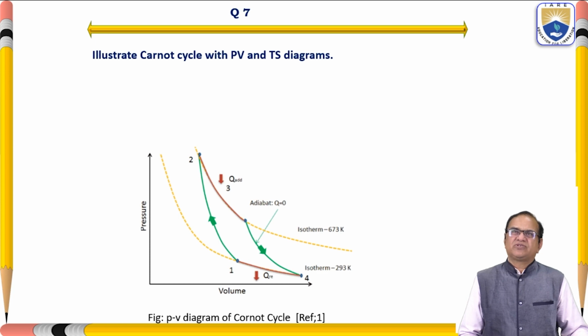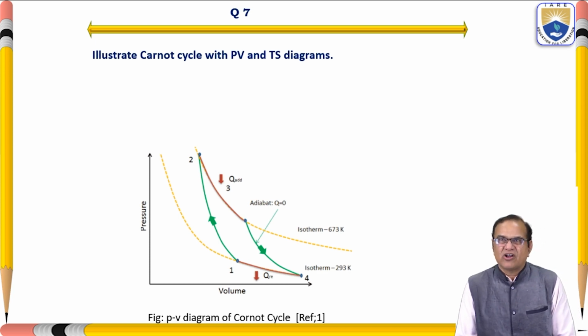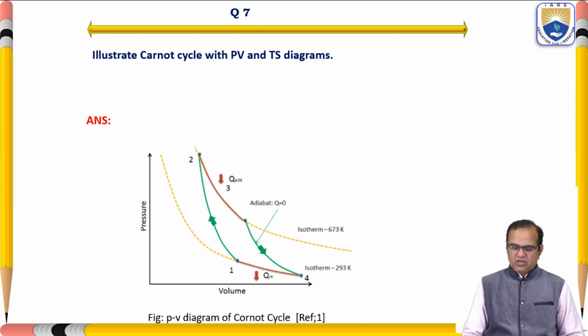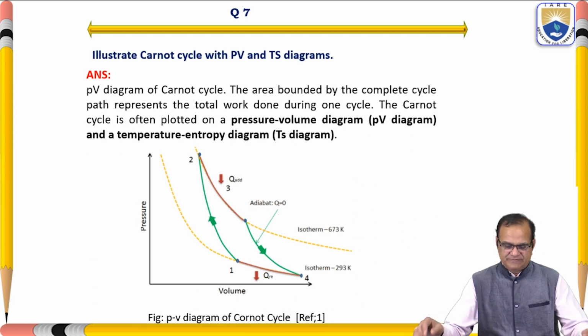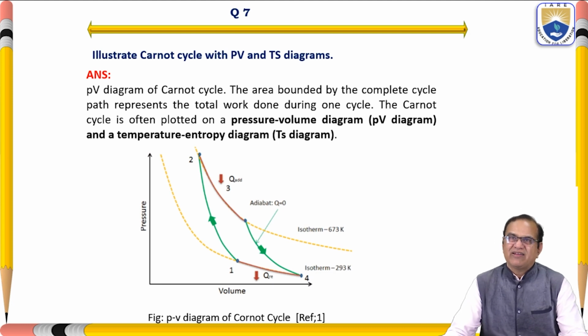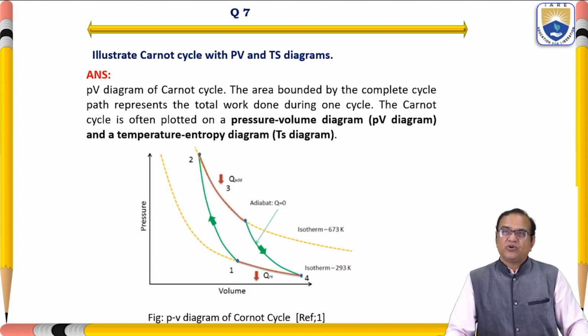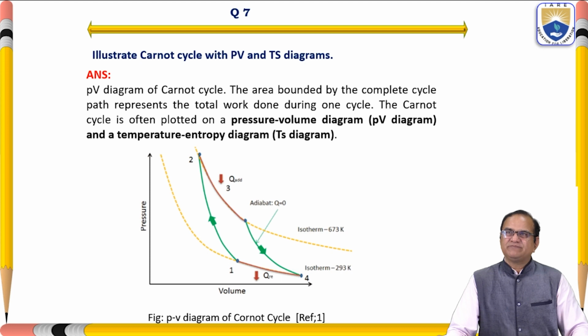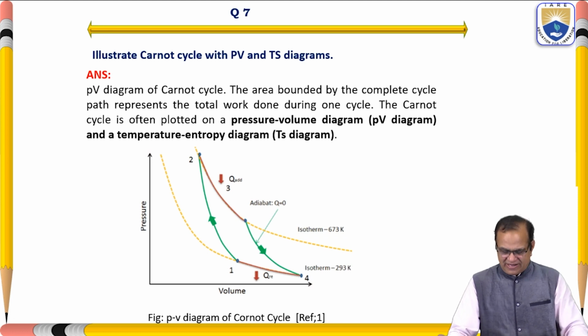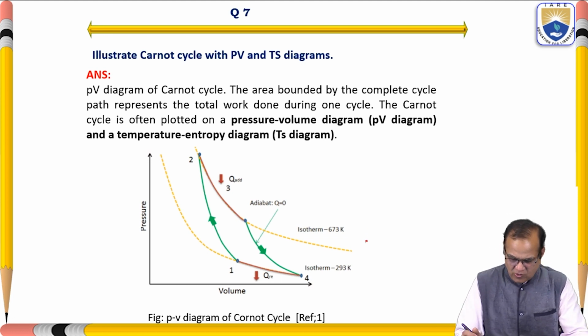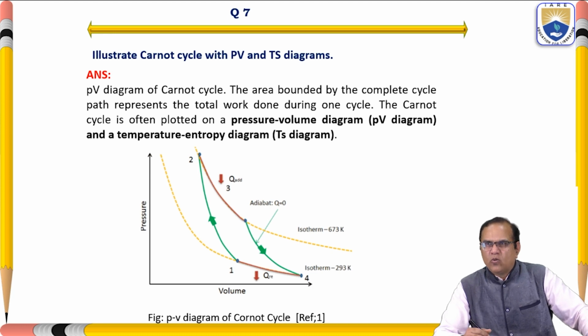Now we will discuss the Carnot cycle. Illustrate the Carnot cycle with PV and TS diagram. So we will see here the PV diagram of a Carnot cycle, where the area bounded by the complete cycle path represents the total work done during one cycle. The Carnot cycle is often plotted on a PV diagram and a TS diagram. So I am just explaining here what the PV diagram and the TS diagram are.